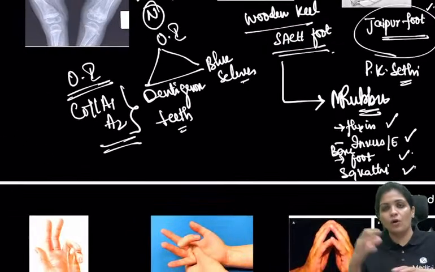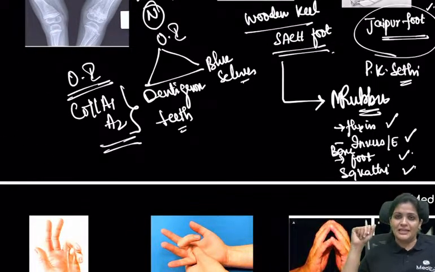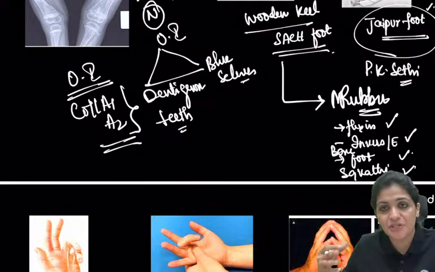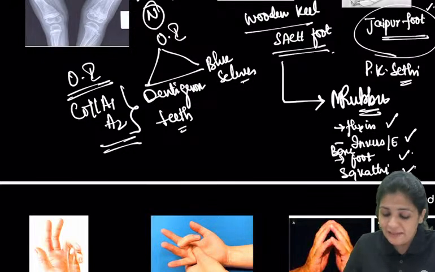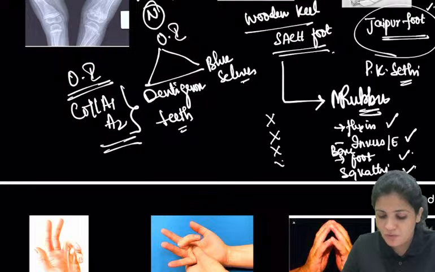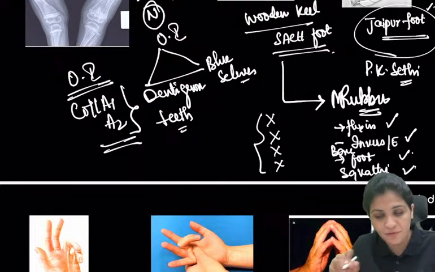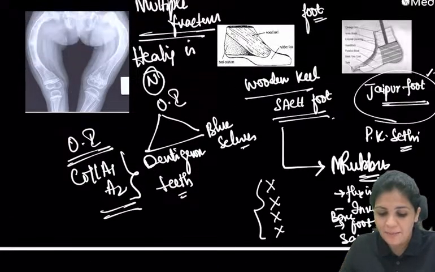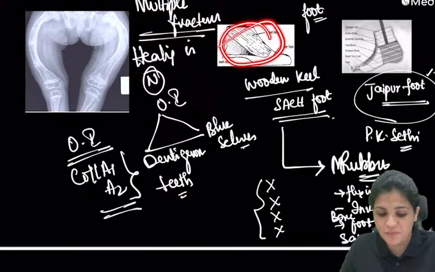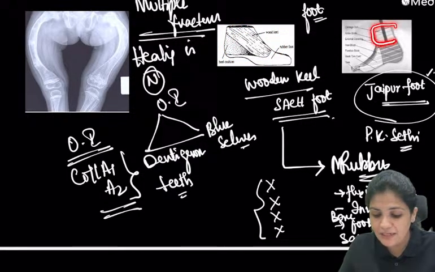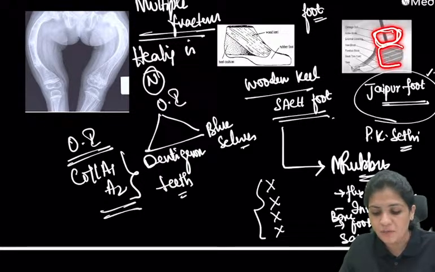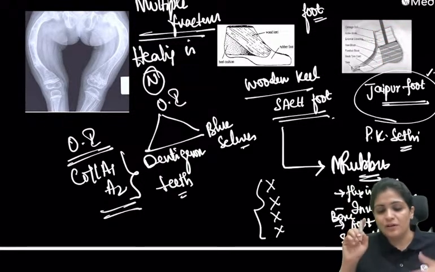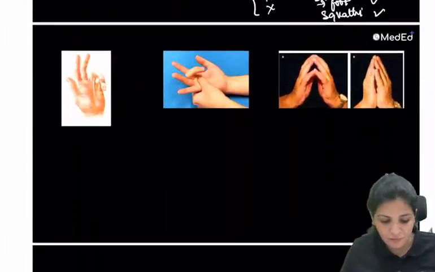So he has incorporated all activities in the patient. In the SACH foot these are absent; you cannot do all these movements, you cannot walk barefoot, because it is only a single keel which is present. But in the Jaipur foot, there are three things which are united, so flexion and inversion, eversion are possible, right? So what you have to remember is the difference between the SACH foot and the Jaipur foot.